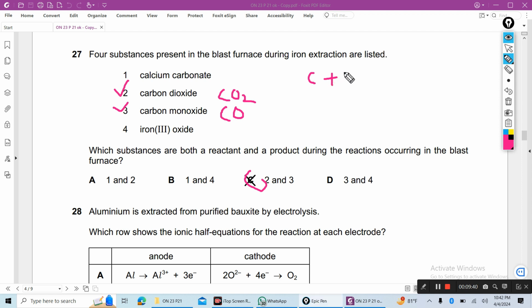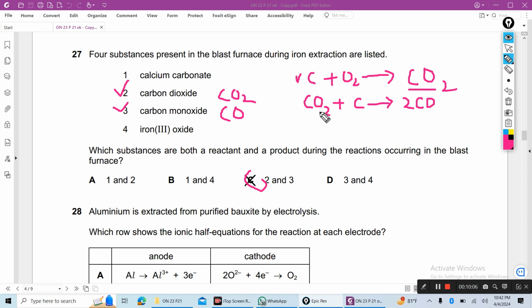This is the first step, so here carbon dioxide is a product. Again, in the second step, carbon dioxide is reduced by carbon to produce carbon monoxide. So in the first reaction, carbon dioxide is a product; in the second reaction, carbon dioxide is a reactant. So carbon dioxide is the answer.